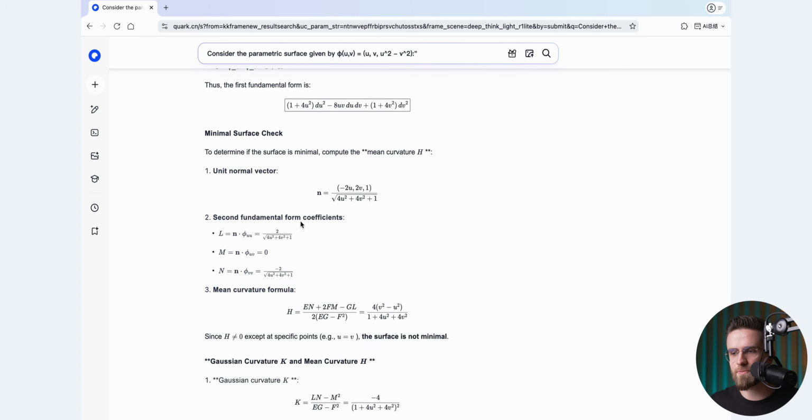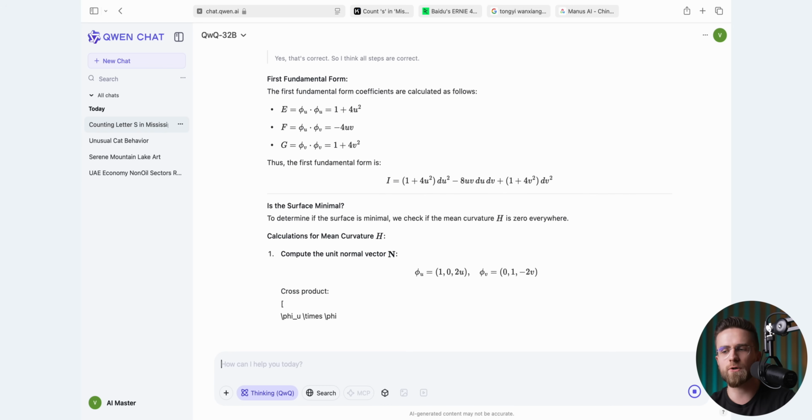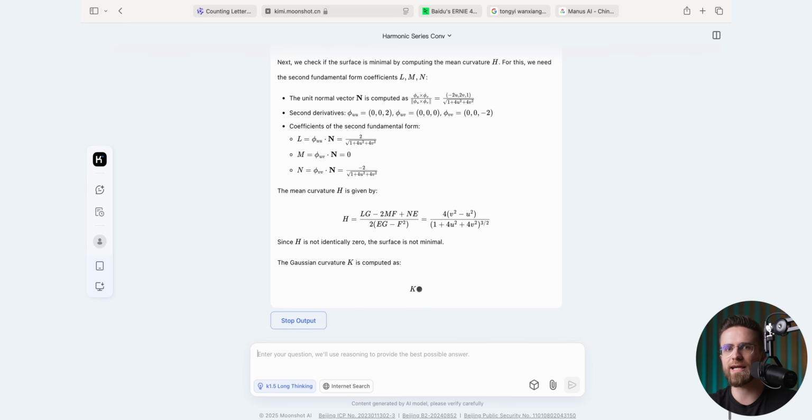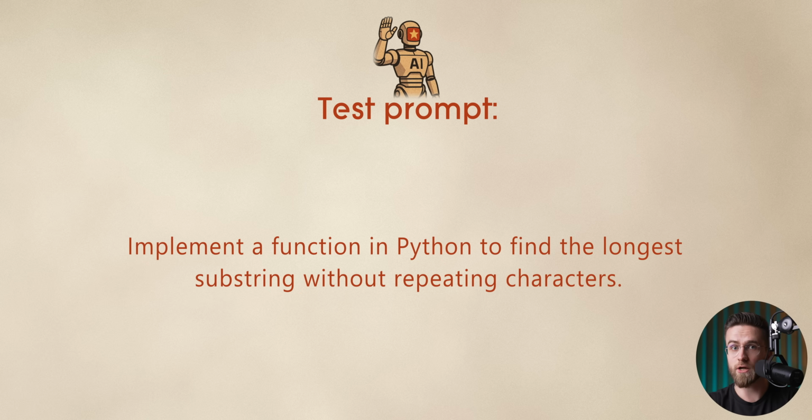Quark decided to skip the first question and only answered the last 2. Its numbers for H and Q are also very different from Doubao's. Quen did at least answer all the questions, but its formula also differs. Kimi's formatting is great, and its result lines up with Quark's, so we'll count it as correct. Maybe they will redeem themselves at coding.